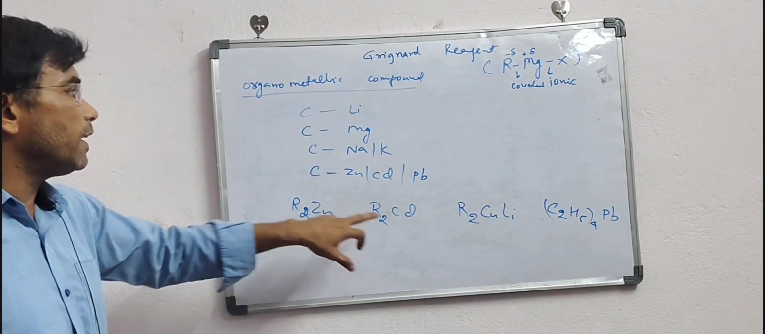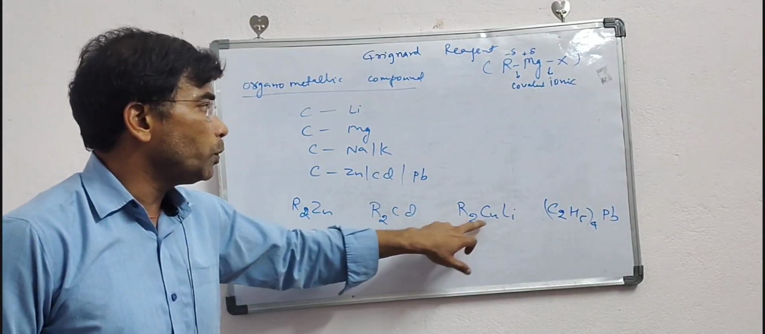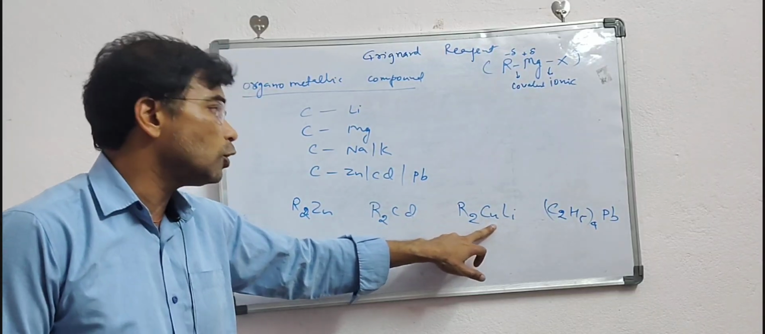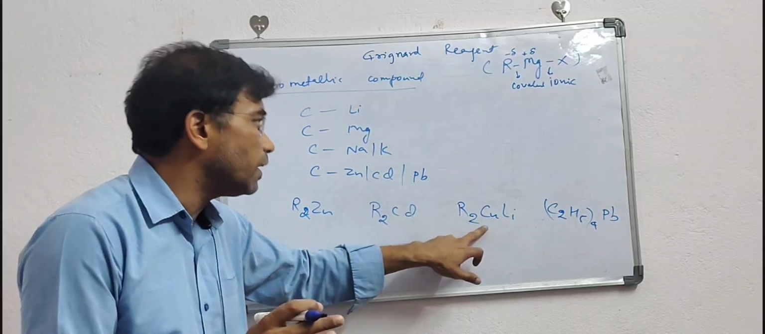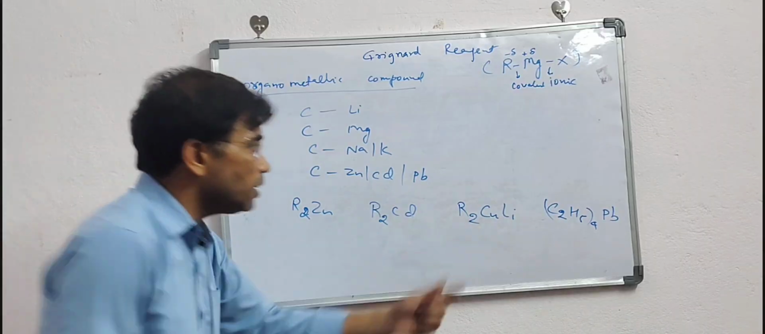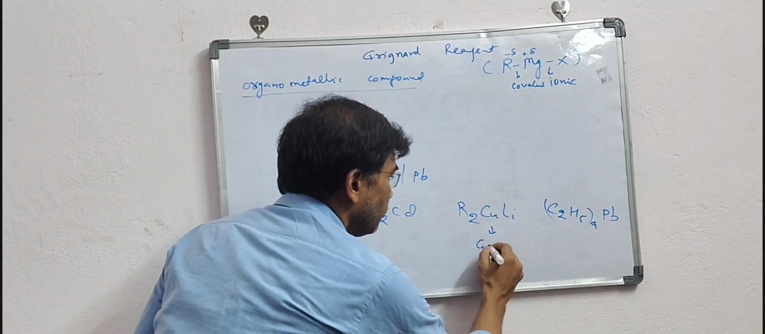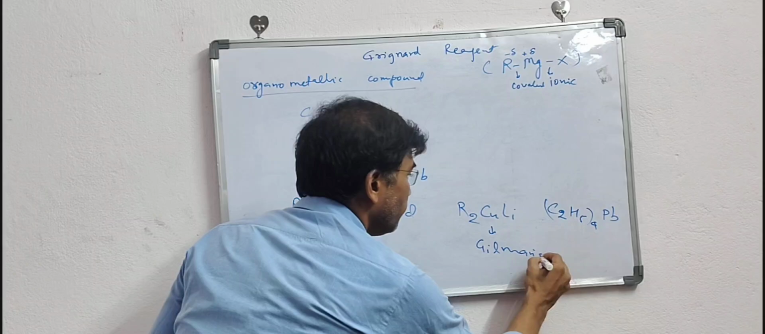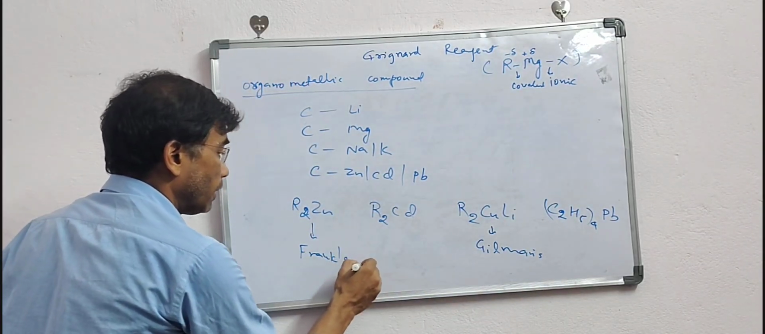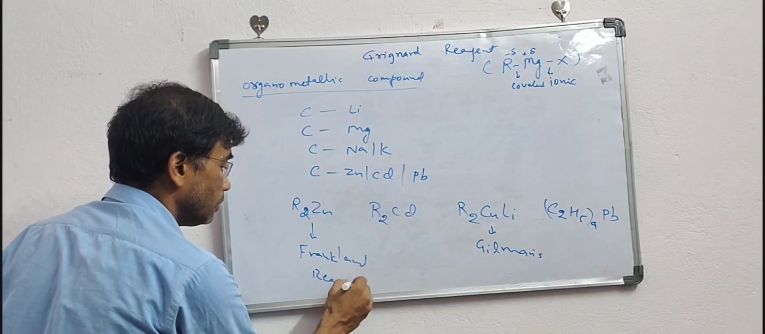Okay, Franklin reagent, dialkyl cadmium. This is lithium cuprate, used in Corey-House synthesis for the synthesis of symmetrical as well as unsymmetrical alkanes. So these reagents are also known as Gilman's reagent. This one is known as Gilman's reagent, and this is Franklin reagent.